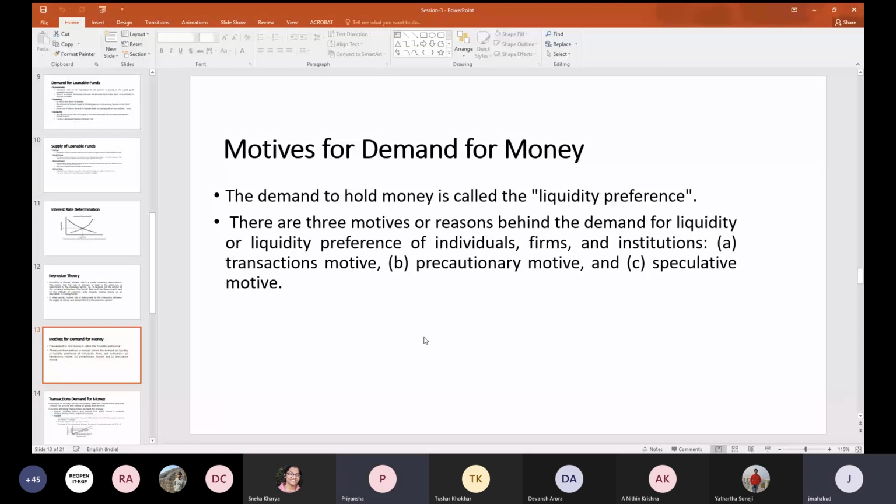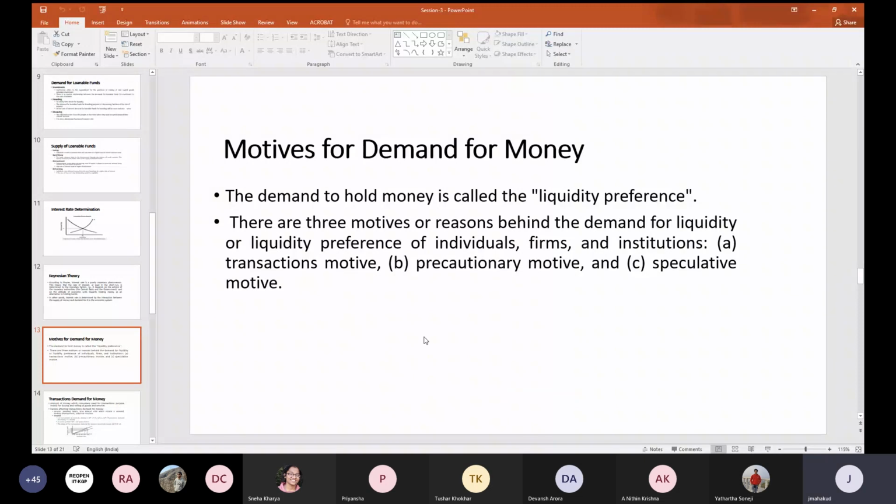Why stock market? Has Keynes theory talked about the stock market, or they talked about only the bond market? It's a bond market, yes, sir. At that time, they were mostly concentrating on the bond market. Okay, good. So now you tell me there are three motives you said: one is your transactions motive, another one is precautionary motive, other one is the speculative motive.